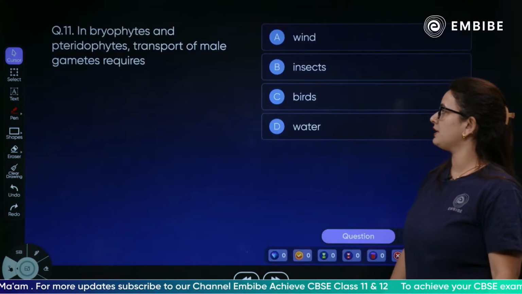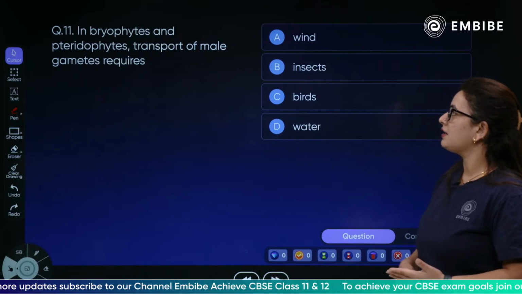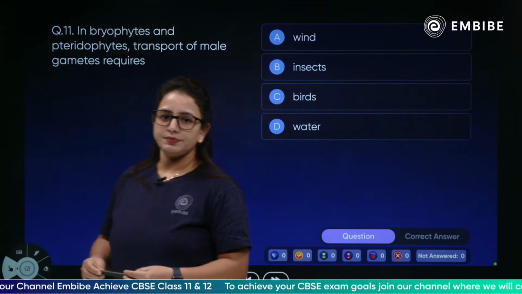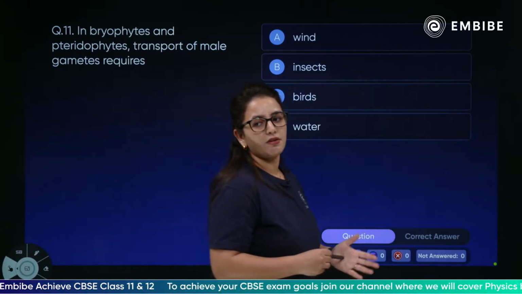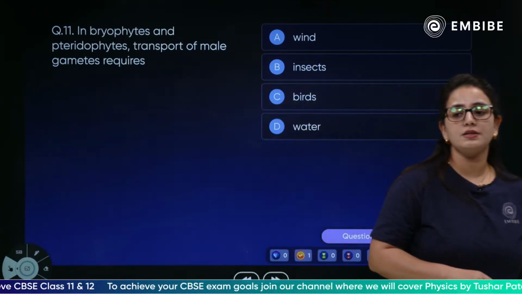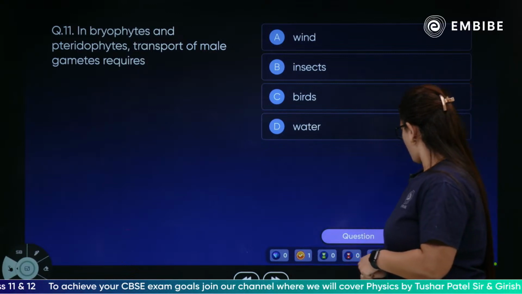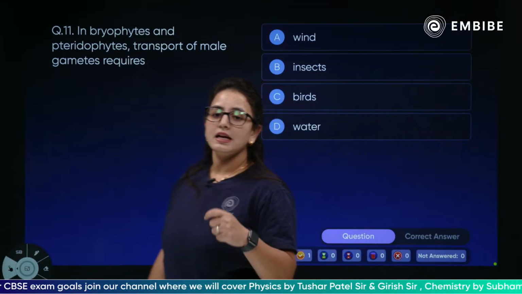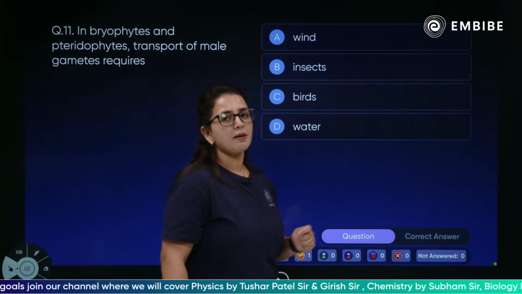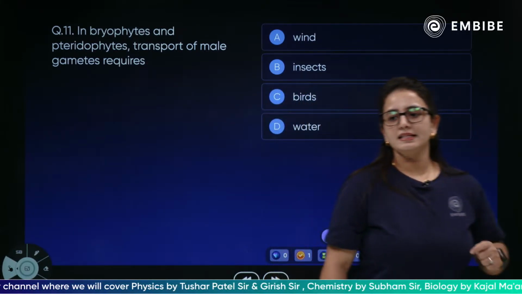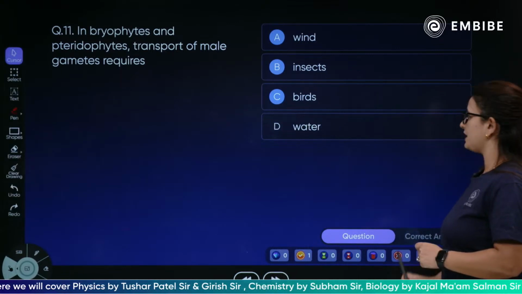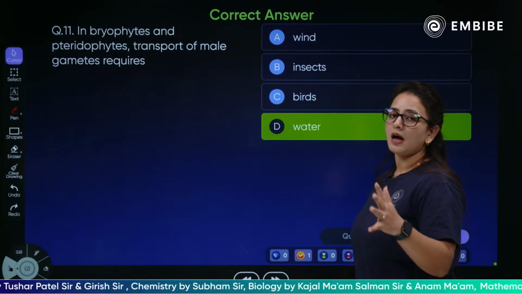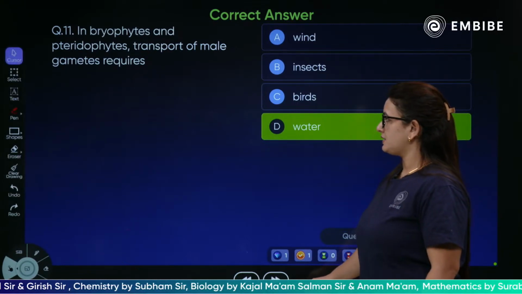Yes, the next question: in bryophytes and pteridophytes, transport of male gametes requires what? Wind, insects, birds or water? Absolutely, it has to be water, and that is the reason the amphibians of plant kingdom are bryophytes.